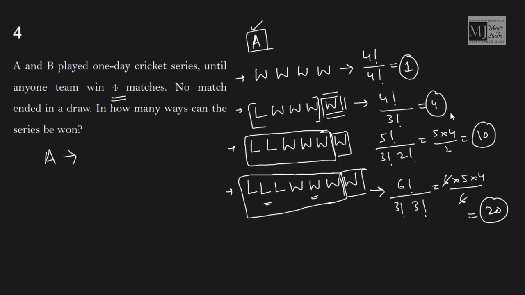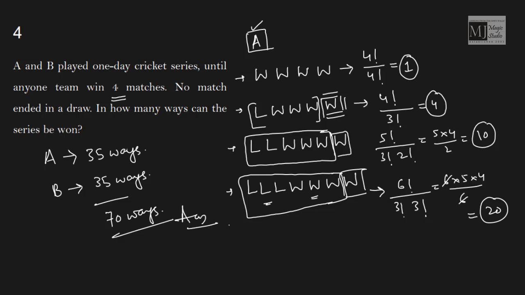So team A can win the series in 1 plus 4, 5, and 30, 35 ways. And if team A can win the series in 35 ways, team B can also win this series in 35 ways. The question asked is, in how many ways can the series be won by any team? Answer would be 70 ways.